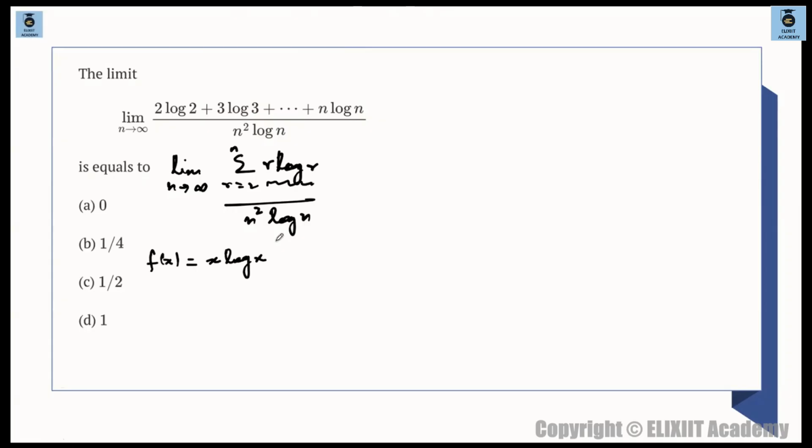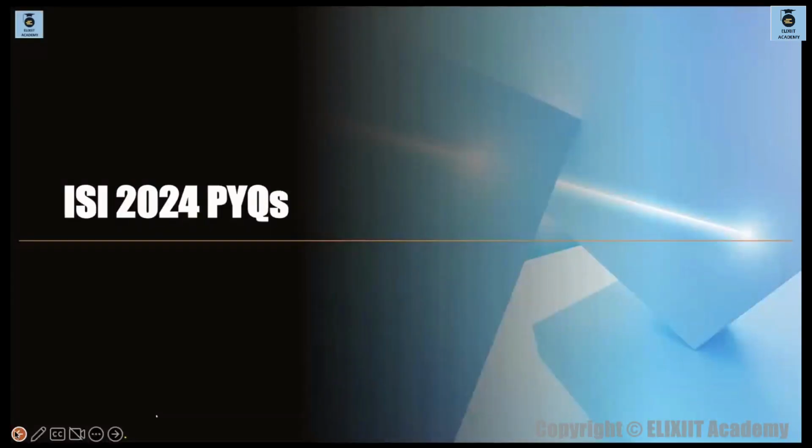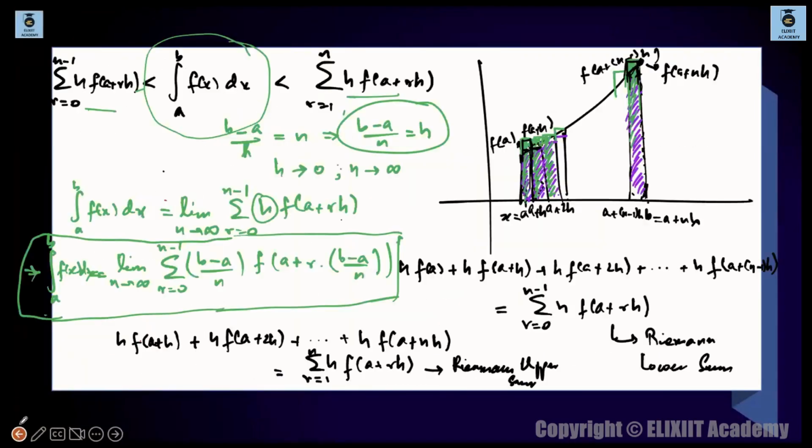Because we just need to see the rough sketch of this particular function, ठीक है. ये फंक्शन रफ स्केच क्यों चाहिए? पता है क्यों चाहिए? Because in the previous case we have solved, when we have established this inequality over here, we have taken this function in the increasing form. ये अगर increasing form में होता है, so this inequality will hold. Now what if the graph is taken in decreasing form? तो same चीज आएगा, then this orientation of this inequality will change. So for decreasing functions, this orientation will change.